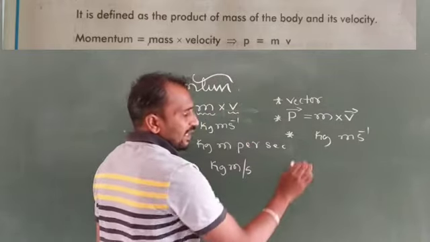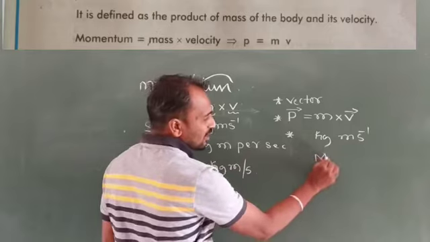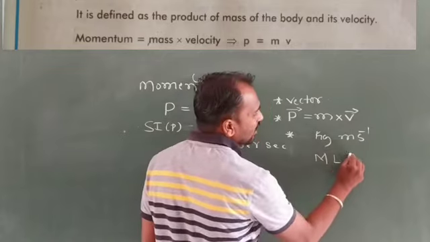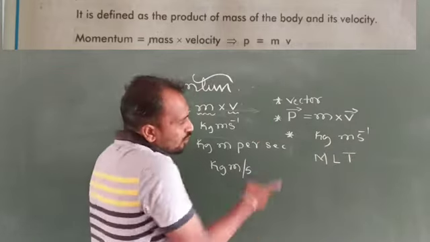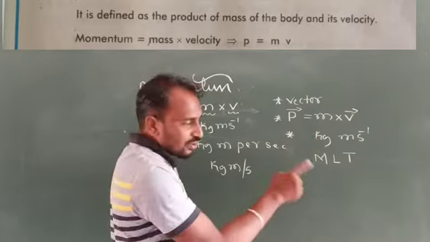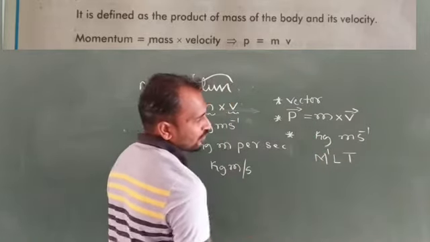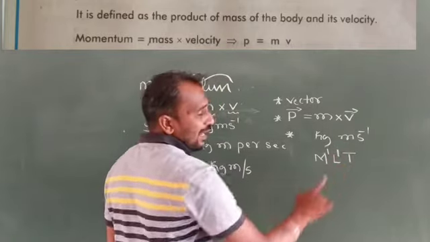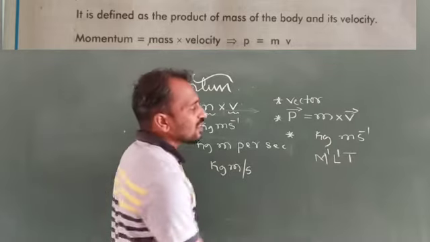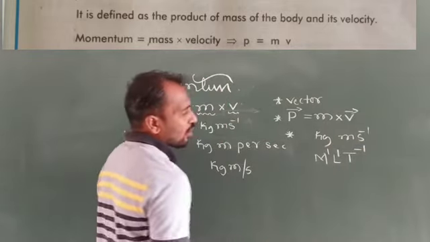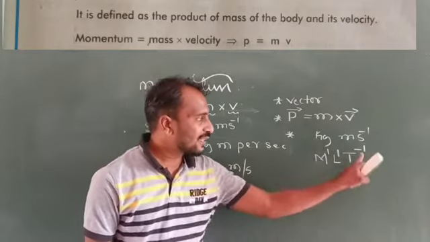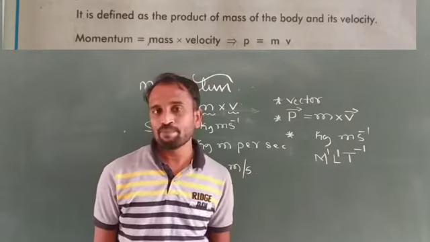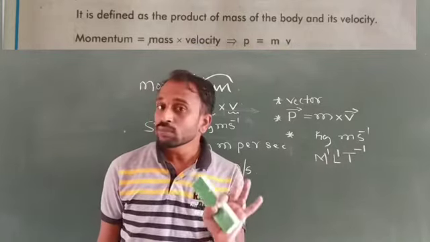In a dimensional formula, mass is represented by M, length is L, and time is T. So mass is M raised to 1, meter means length, so L raised to 1, and per second gives T raised to minus 1. So M raised to 1, L raised to 1, T raised to minus 1 is the dimensional formula of momentum.